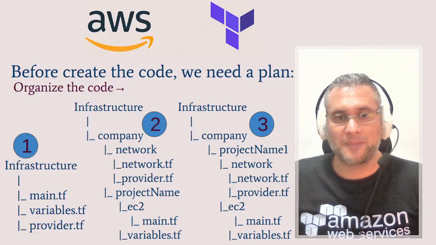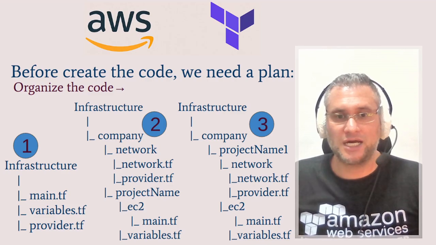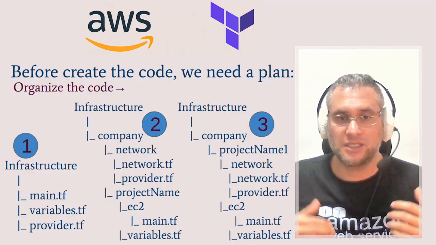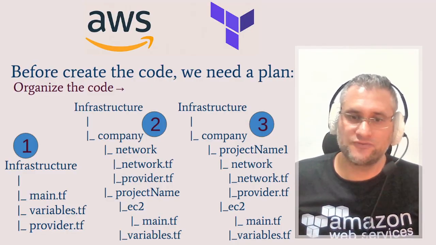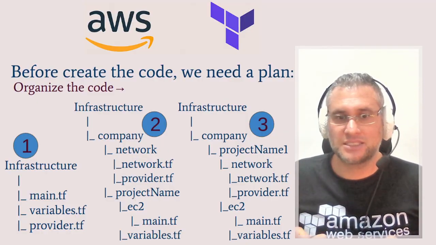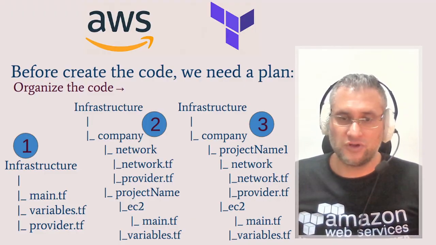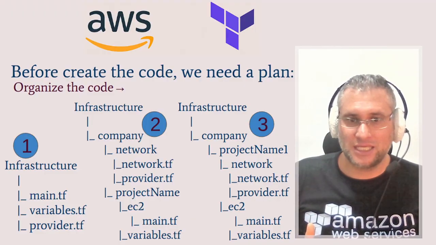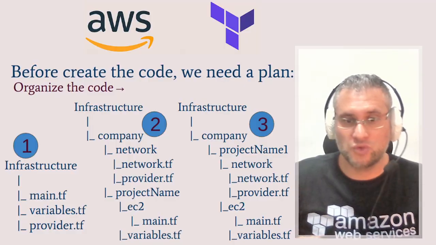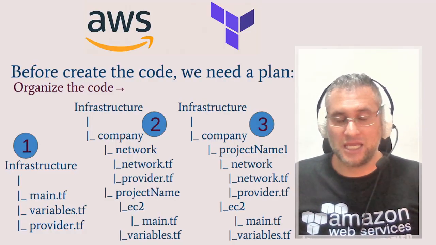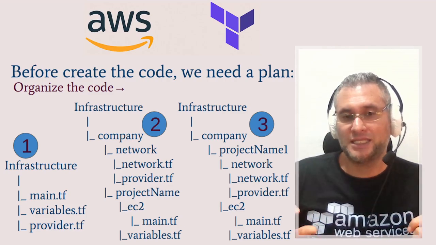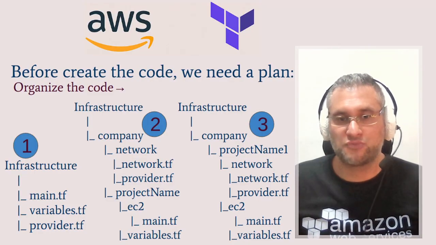The third way to organize the folders is for big companies. This suggests creating a network for each project. For example, I have the infrastructure folder, inside it the company folder, and inside this folder the project 1 folder. Inside this project 1 folder, we have the network, the provider for this network, and the EC2 instance code, and for each project we need to have a different network.